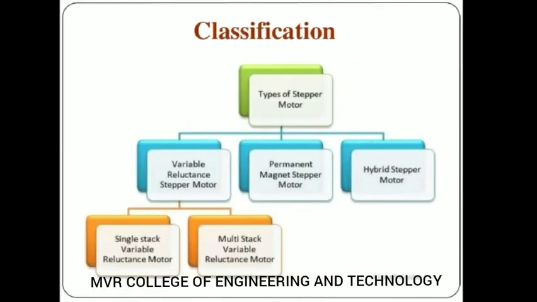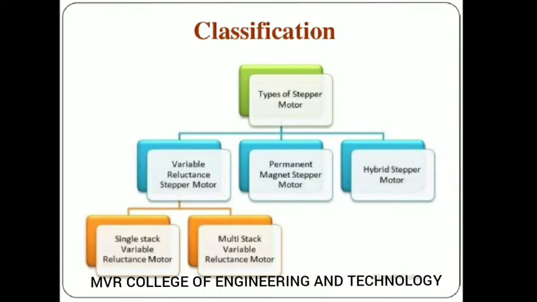Before that, what are the different types of stepper motors? We have 3 types of stepper motors. First one is variable reluctance stepper motor, another one is permanent magnet stepper motor, and the third one is hybrid stepper motor. Variable reluctance stepper motor is classified into 2 types. One is single stack variable reluctance motor, another one is multi stack variable reluctance motor.